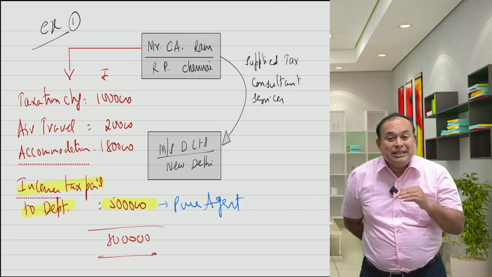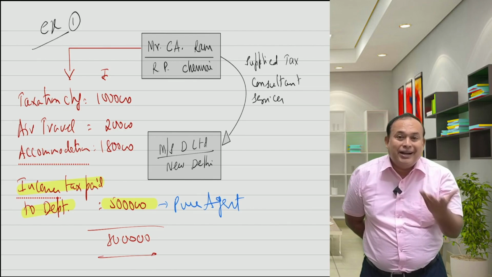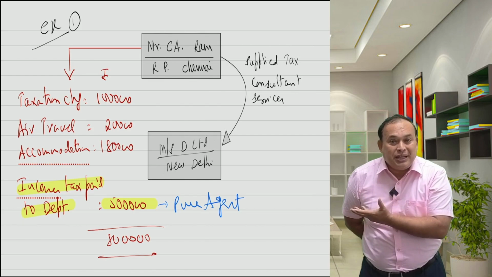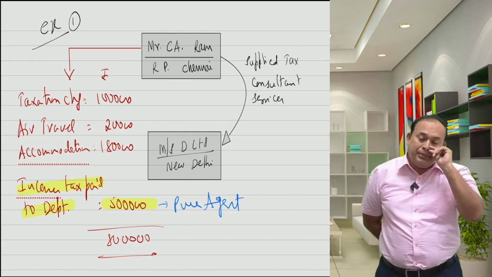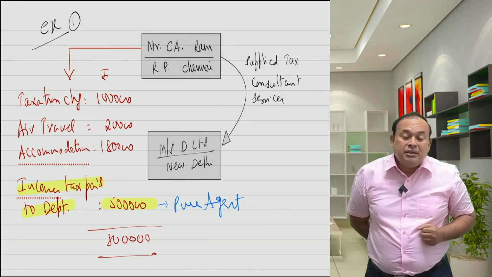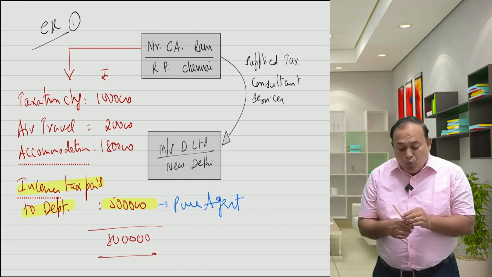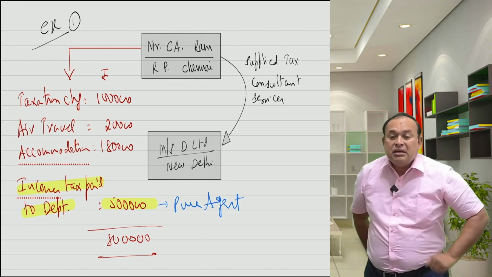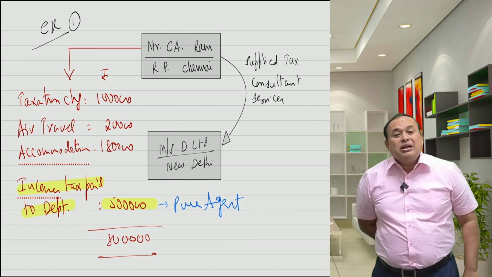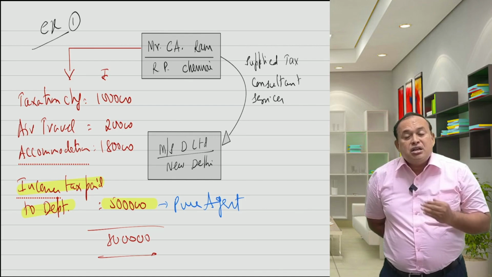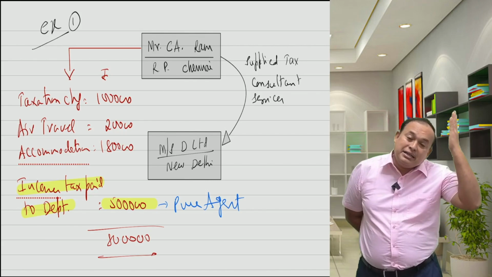Actual reimbursement expenditure shown separately in the invoice should not be subject to TDS under section 194J of the Income Tax Act, with which you are already familiar. But in the given case, what happened? Under GST law, this air travel expenditure and accommodation expenditure, what he is recovering from the client, is not a pure agent expenditure, though that air travel and accommodation are not subject to TDS under the Income Tax Act.